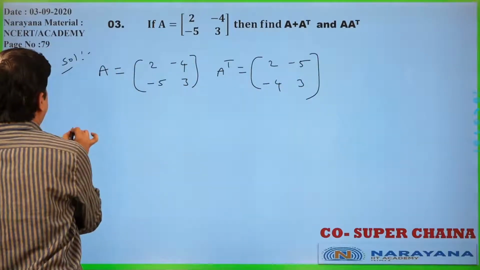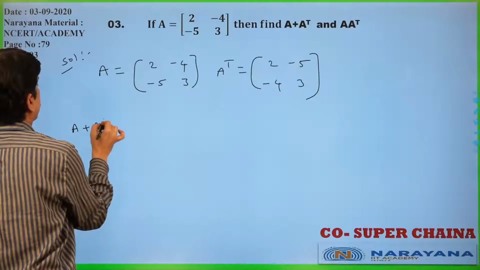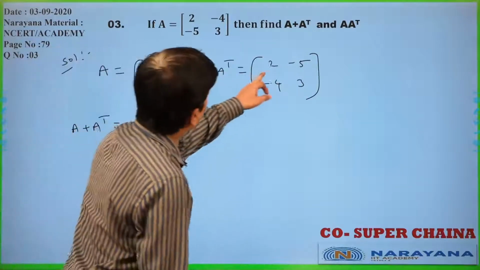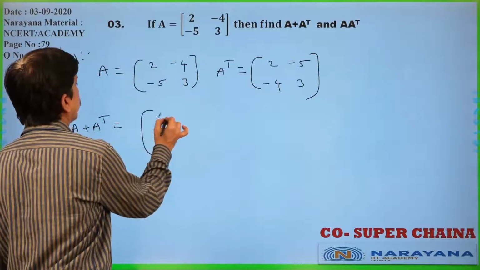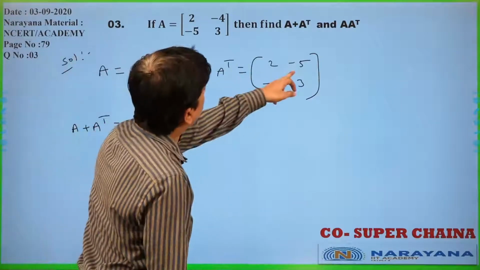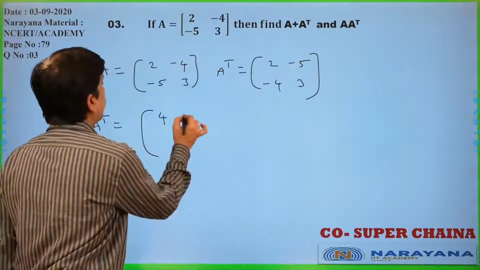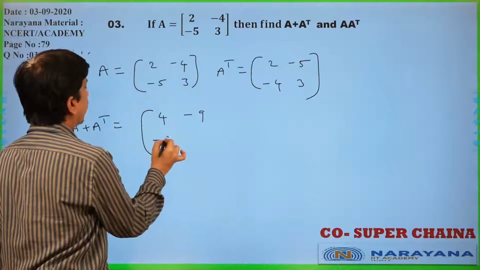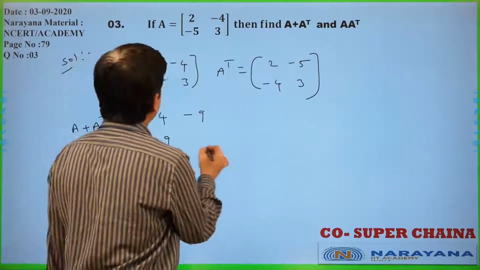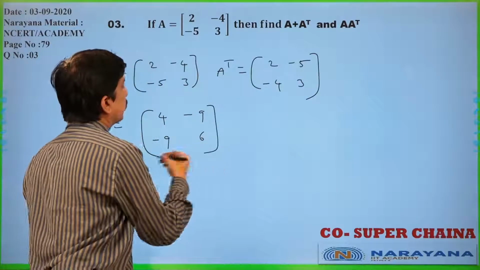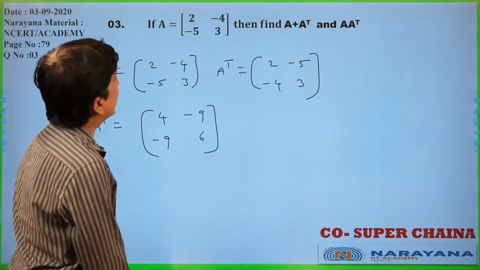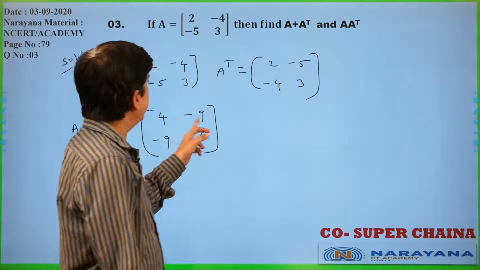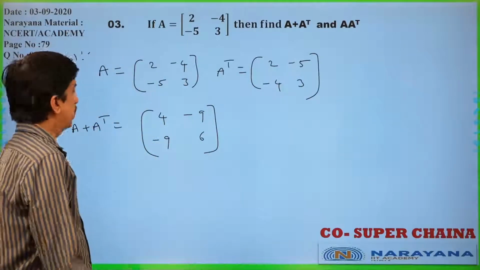Now I will write A plus A transpose. 2 plus 2, that is 4. Minus 4 minus 5, minus 9. Minus 5 minus 4, minus 9. 3 plus 3, that is 6 only. So A plus A transpose: 4, minus 9, minus 9, 6 only we got.